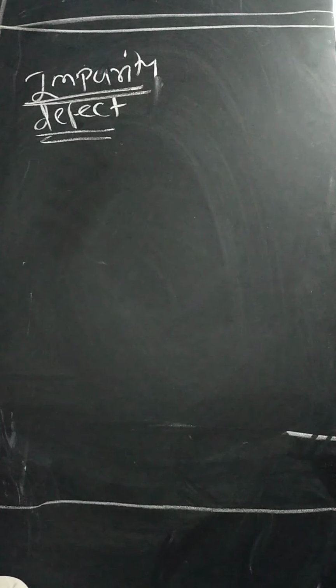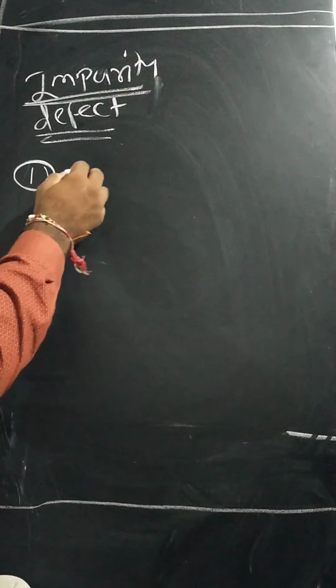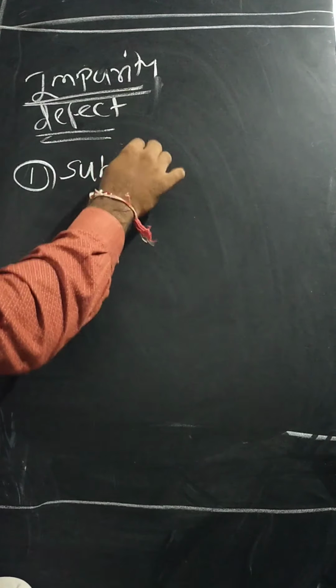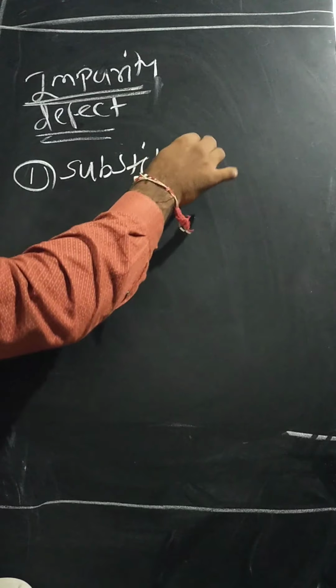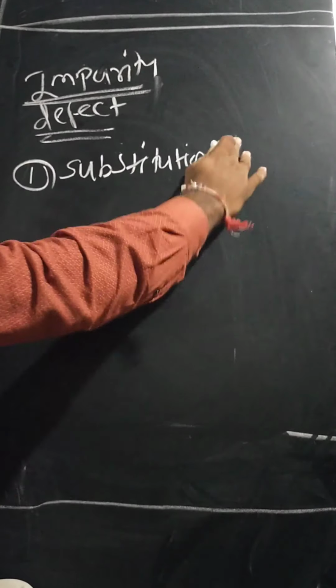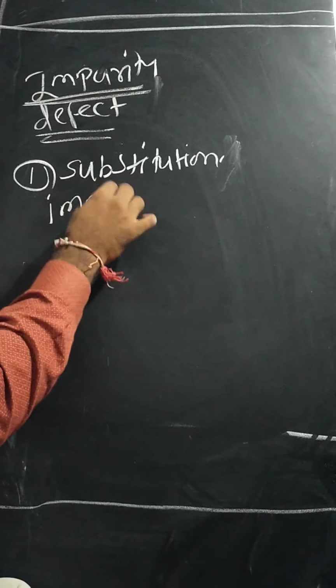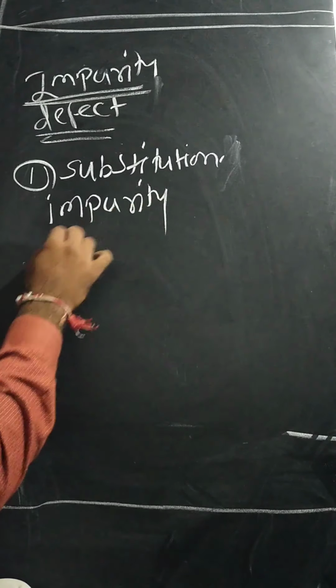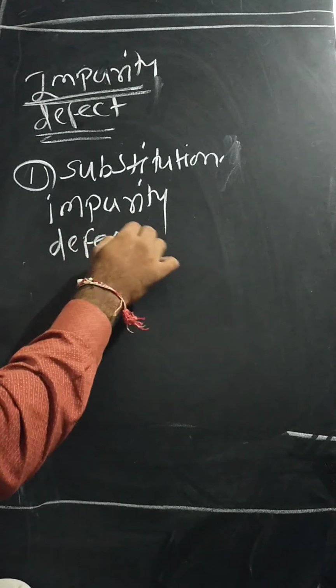There are two types of the impurity defects. First is called substitutional impurity defect, and second is the interstitial impurity defect. What are the types of the impurity defect?